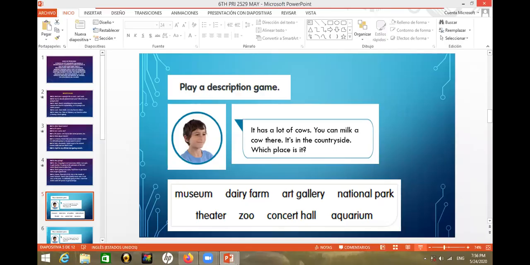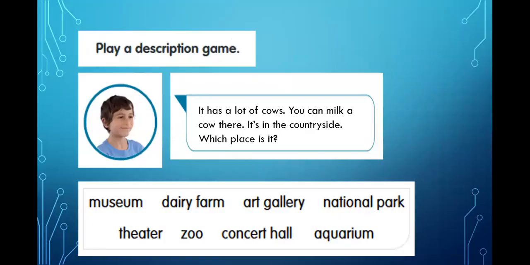Well, let's start. The boy says, it has a lot of cows. You can milk a cow there. It's in the countryside. Remember the countryside. The countryside is all the rural area.